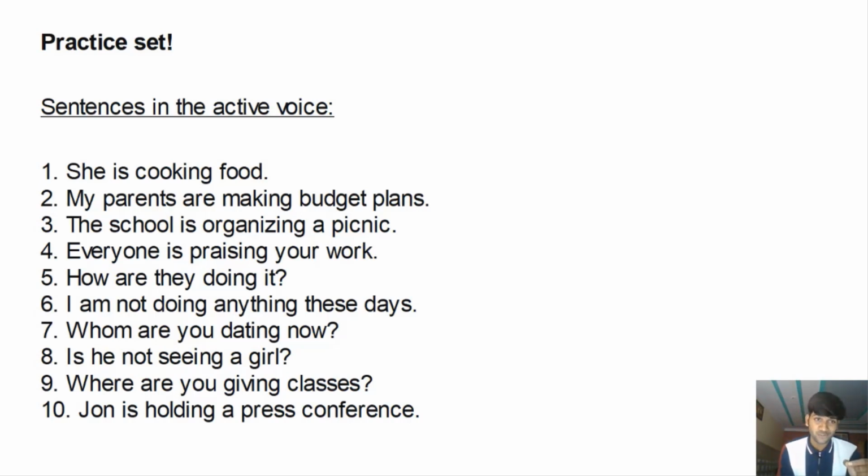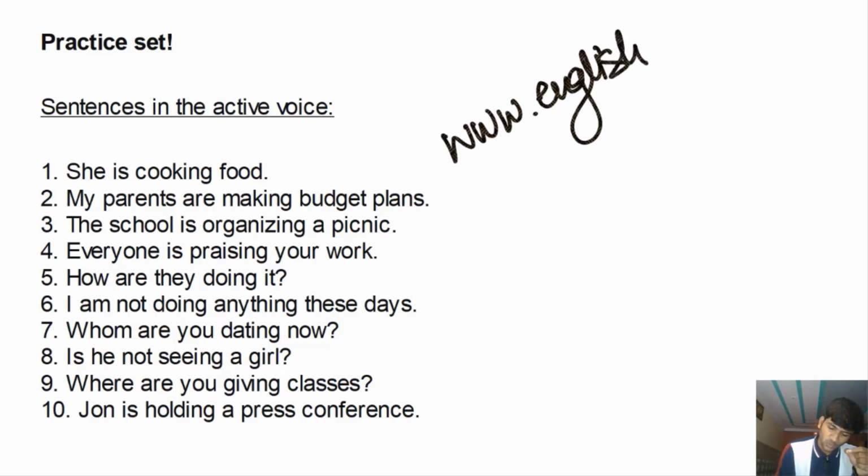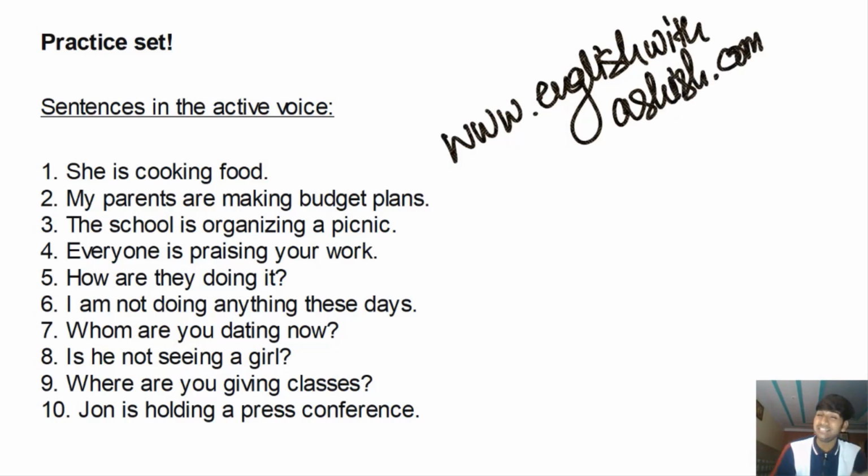from my post that is available on www.englishwithashish.com, which is my website, which has a lot of detailed lessons. So go there, master the lesson you want to master and check your answers.